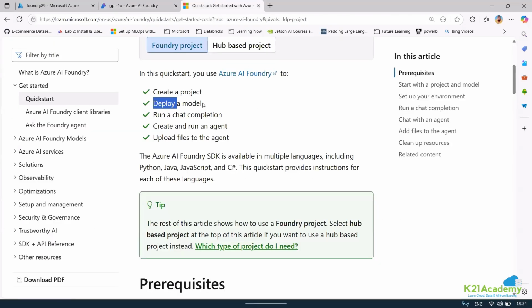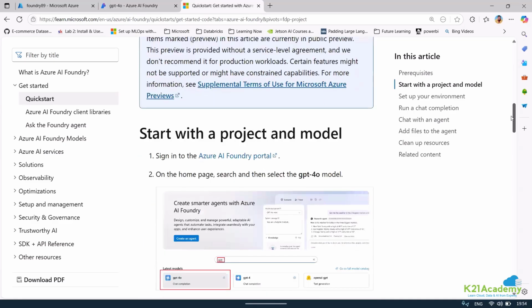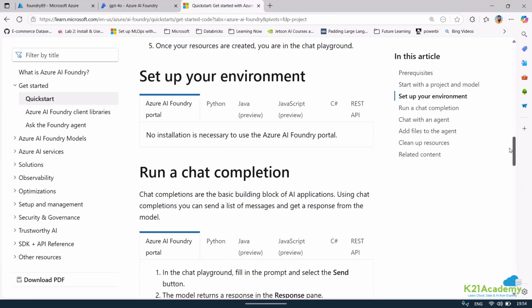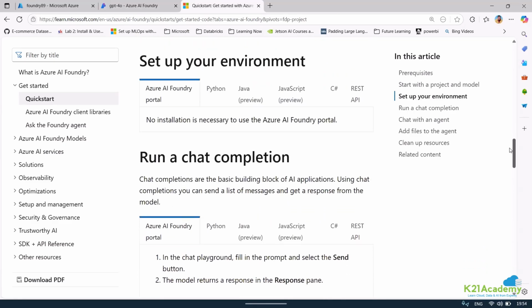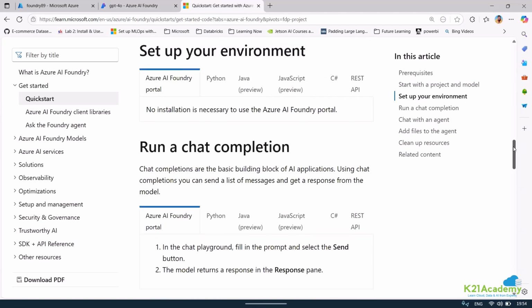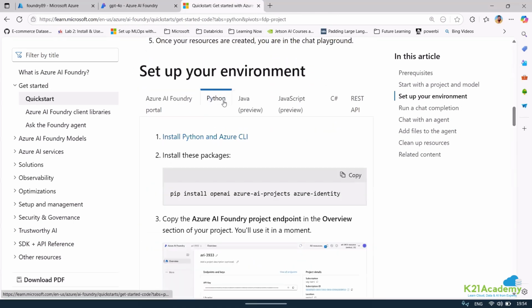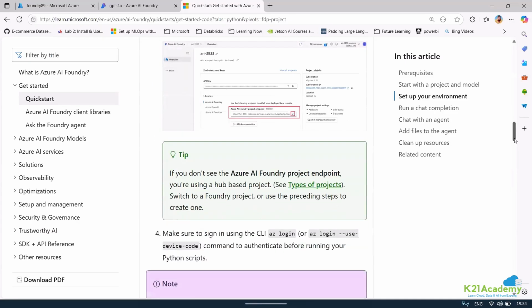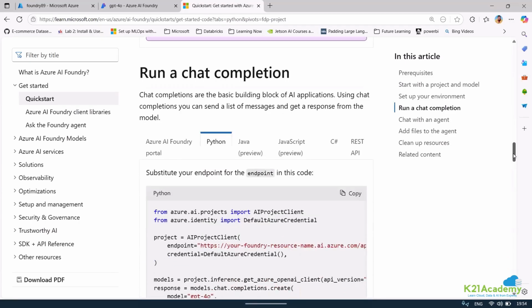And if I want to use it, I have already deployed a model. Now maybe I want to run a chat completion using the Azure AI Foundry SDK. If I want to do that, I can directly go ahead and do this kind of thing. So you can see we can set up our environment. If you're okay with Python, you can select it and install Azure AI Project and Azure Identity. Once you install these packages, you can go ahead and take the endpoint.